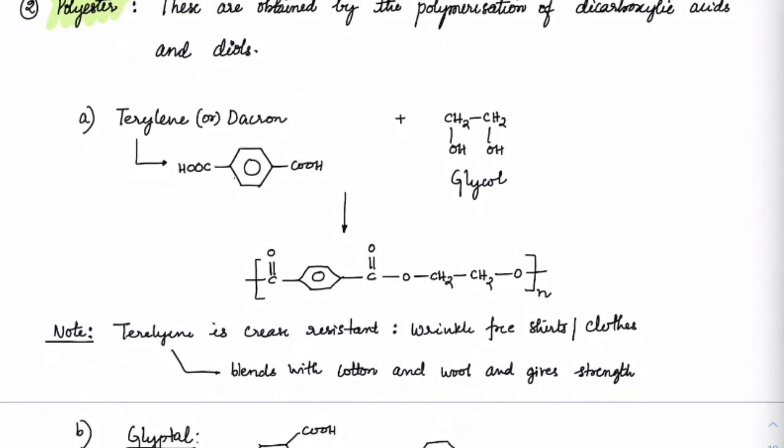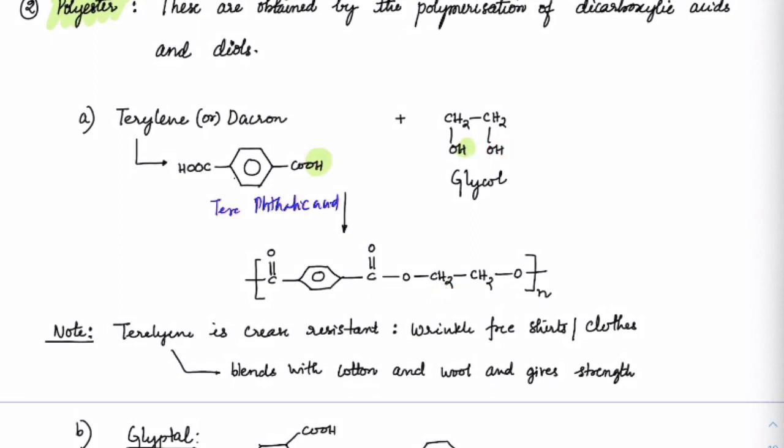For example, if I take this terephthalic acid and treat it with glycol, then on both sides, COOH here and OH there, from esterification, this OH and this H will be removed to make an ester.